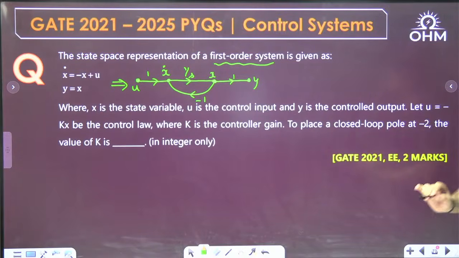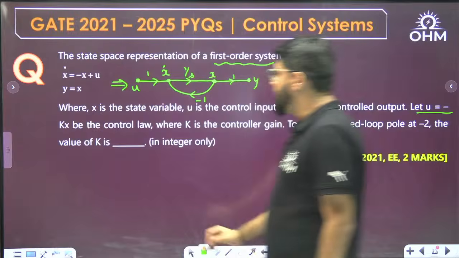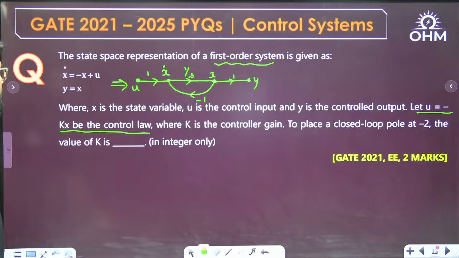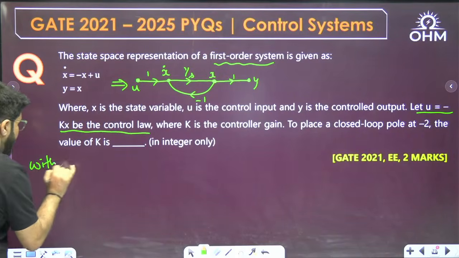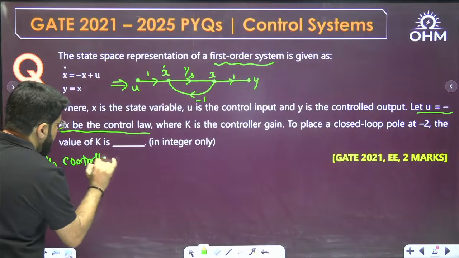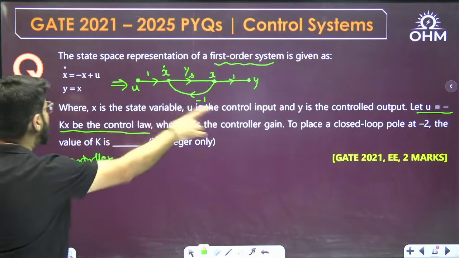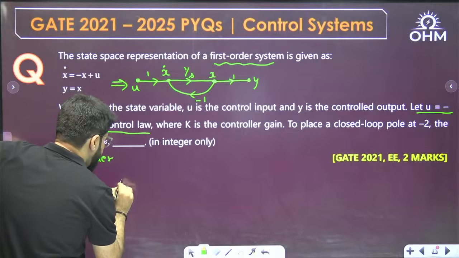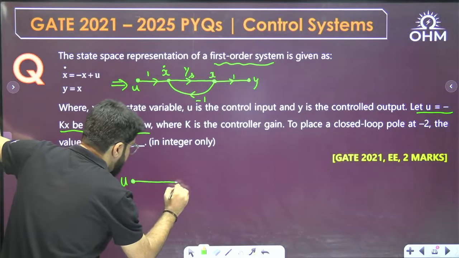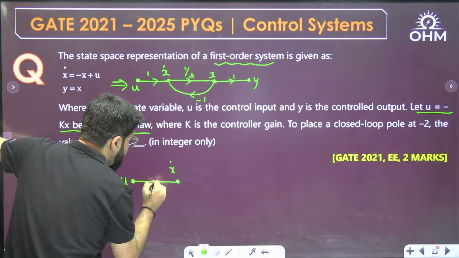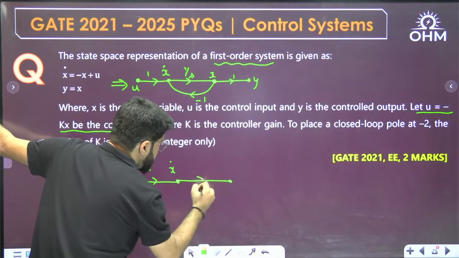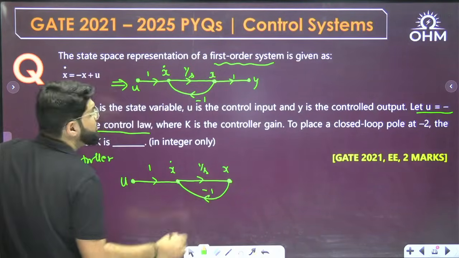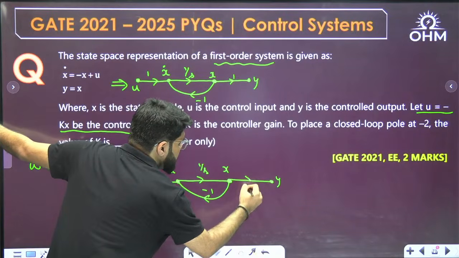Now there is a control law they are introducing. Let u equal to minus kx be the control law, where k is the controller gain, to have a closed loop pole at s equal to minus 2. So with the controller in action, what will be the modified signal flow graph? Simple. You want u equal to minus kx. This is x dot, this is the integrator 1 by s, this is my state variable x. This was anyway the unity feedback, and this was the output y. This is the original system copied.